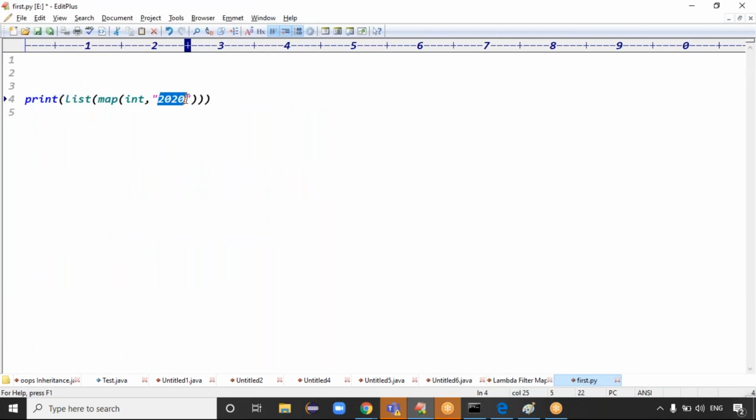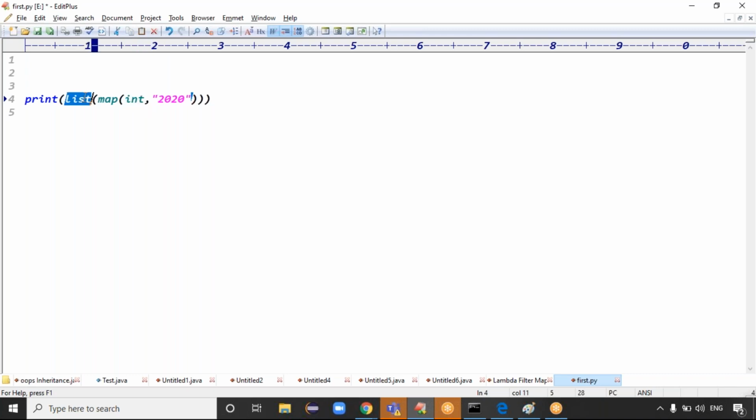And if you see example 3, here I have the string data. What is the string data I have? 2020, string data. And what is the map logic you are writing here? The map logic is you are taking the integer, int. Map logic is integer, which means first of all, 2 is in string format, and that is taken as integer format, guys.